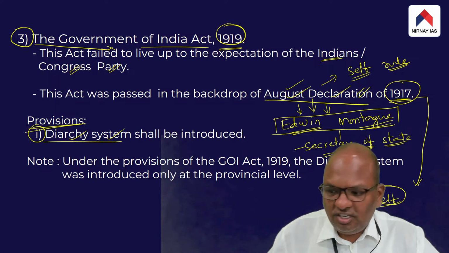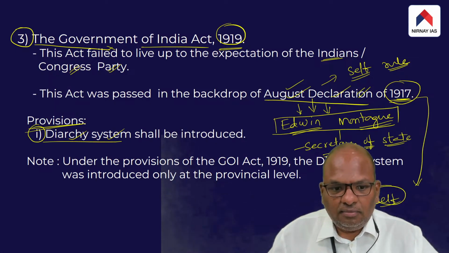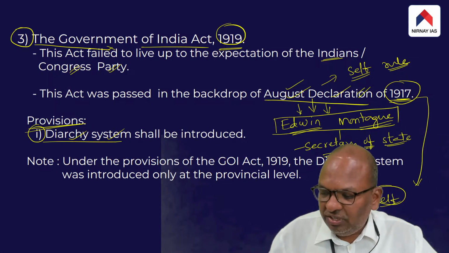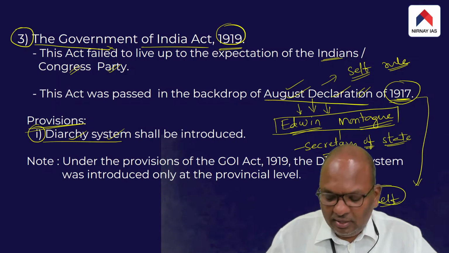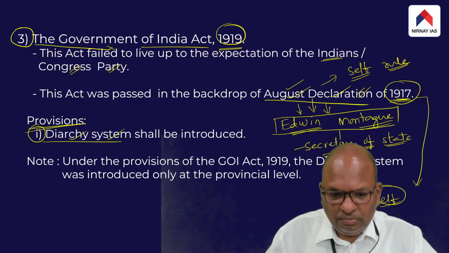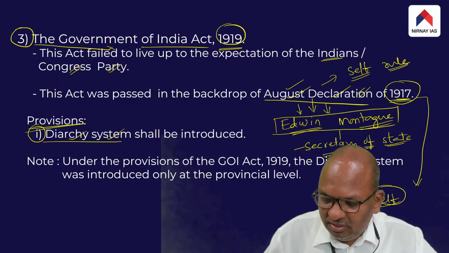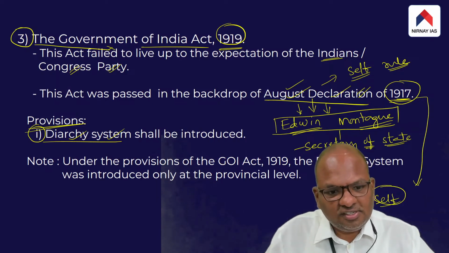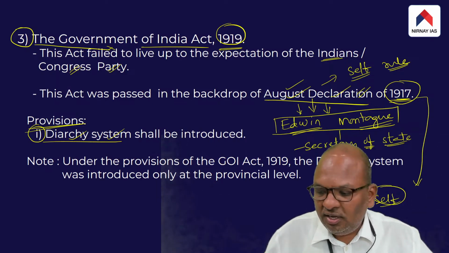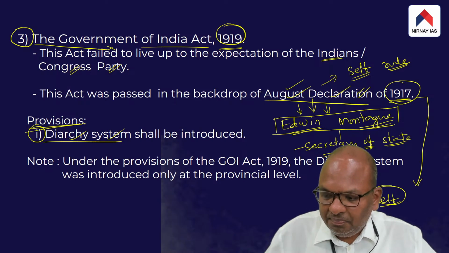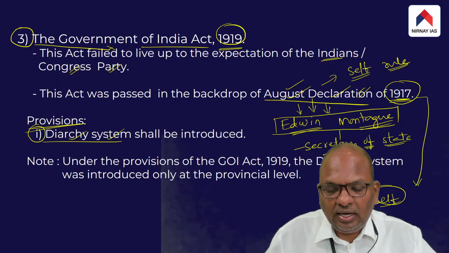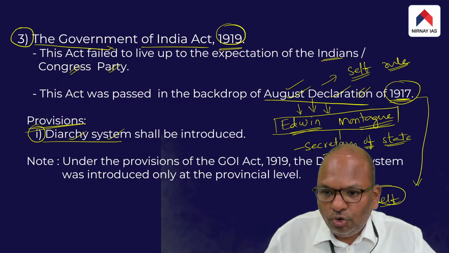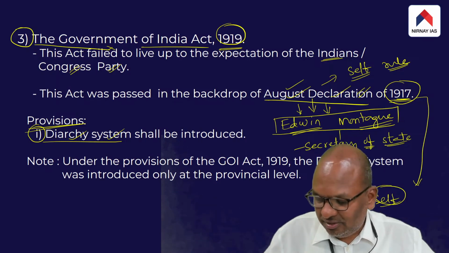This diarchy system was not to the liking of the Congress Party. The Congress Party was not happy with it. The Congress Party demanded that the government abolish the diarchy system and introduce a system that grants self-rule to the Indians in its true sense.